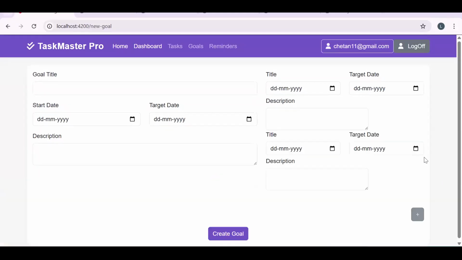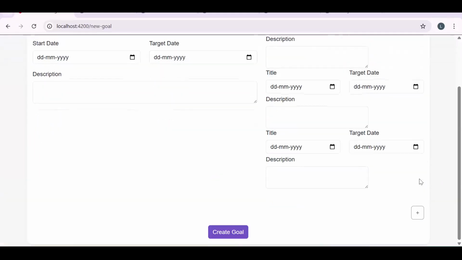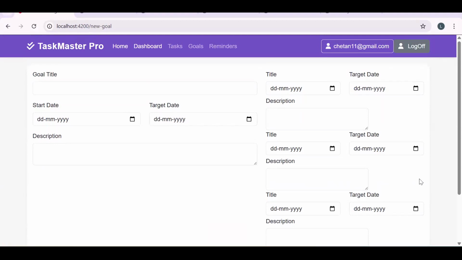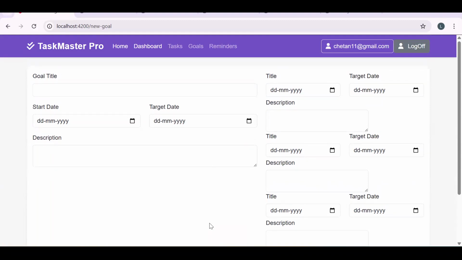So now if I click on plus, you can see it is perfect. So this was our single with multiple. For single goal, we are going to have multiple milestone. Fine. Now we have done everything. Now we just need to integrate the save API call.